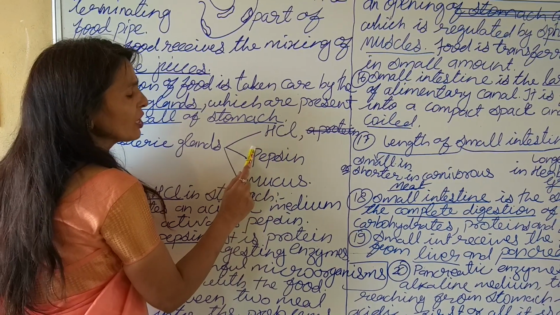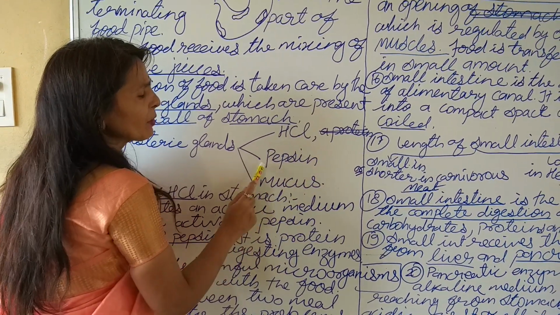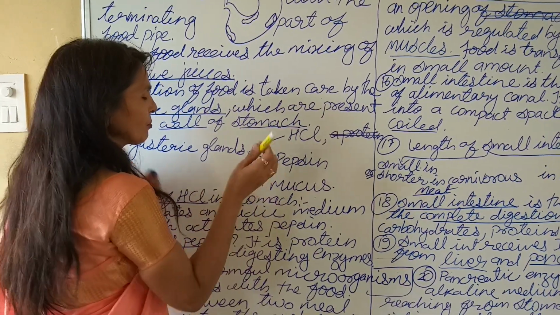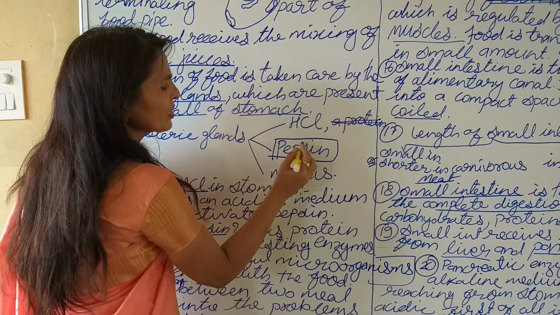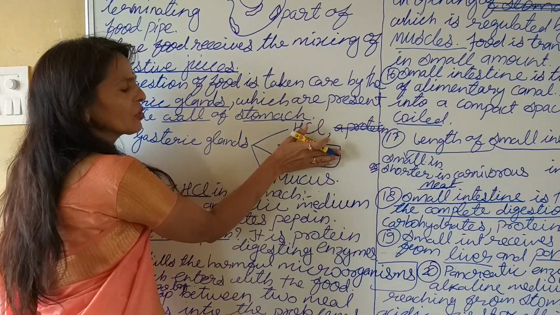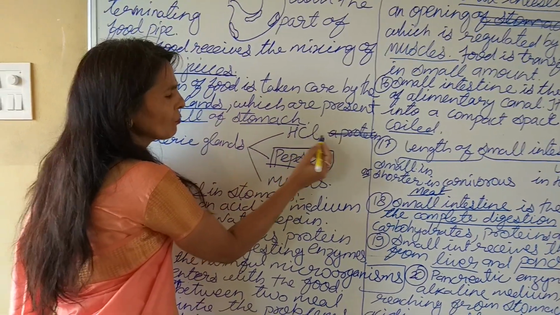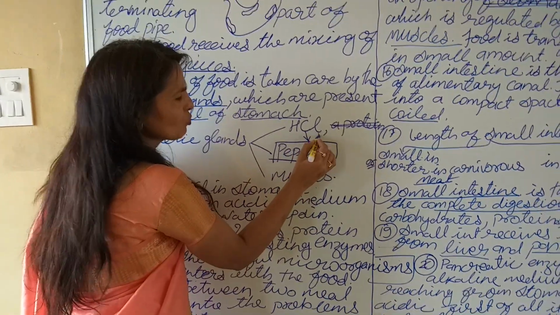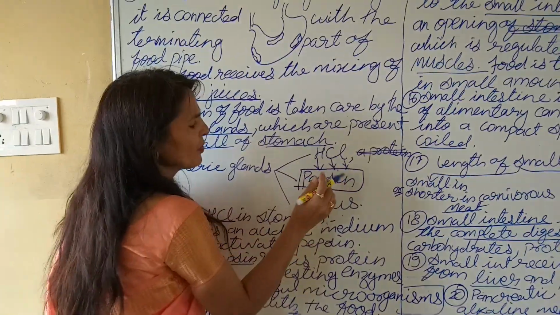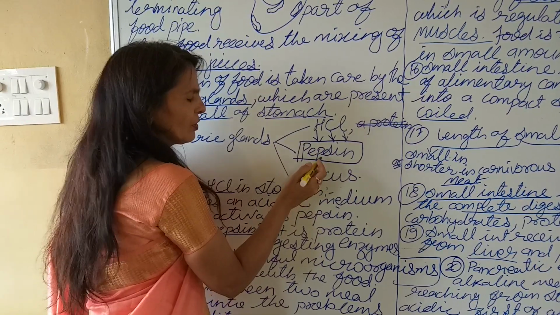And actually initially pepsin remains in a sleeping condition. When there is no food, it remains in a sleeping condition. But the moment food is received, HCl activates pepsin. It makes it get up.